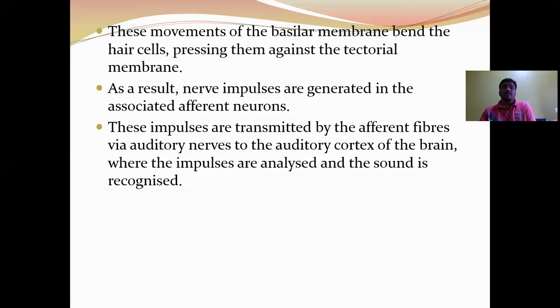These are called nerve impulses, and they are given to the afferent nerve fibers. These impulses are transmitted by the afferent nerve fibers via the auditory nerve to the auditory area of the brain, where impulses are analyzed and sound is recognized. The impulse generated in the sensory hair cell passes through the afferent nerve fibers of the cochlear branch of the auditory nerve, the eighth cranial nerve, which is connected with the temporal lobe of the cerebral cortex. There, impulse analysis takes place, and the sound waves are recognized.